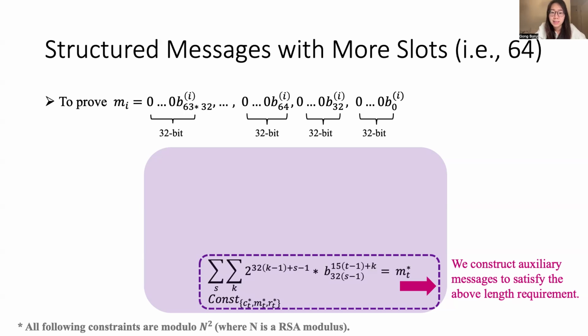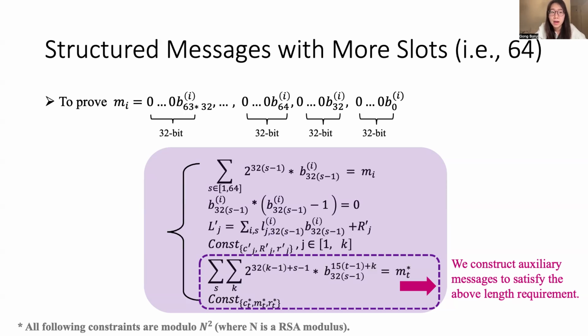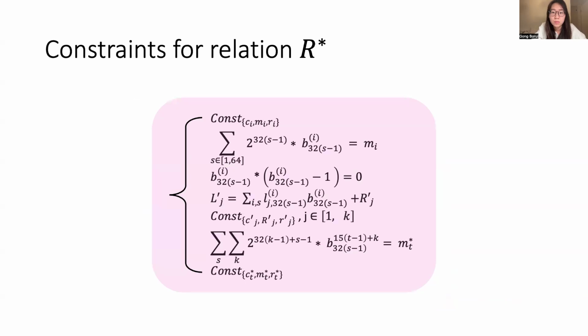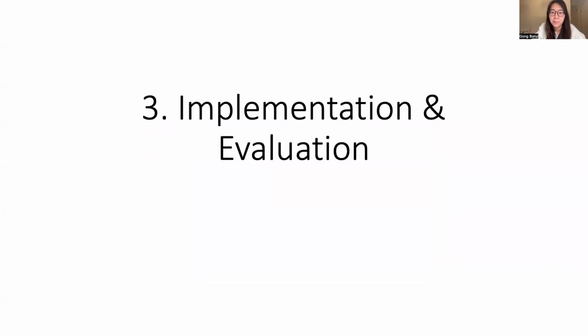So based on our analysis, right now we can fix all these binary records. After this, we reuse our technique again to prove that all these records are binary and located in correct positions inside each message. So put them all together, we can use these constraints to represent the relation R star. That is, we can use these constraints to prove that correct Paillier encryption with the plaintext holds specific structures inside.